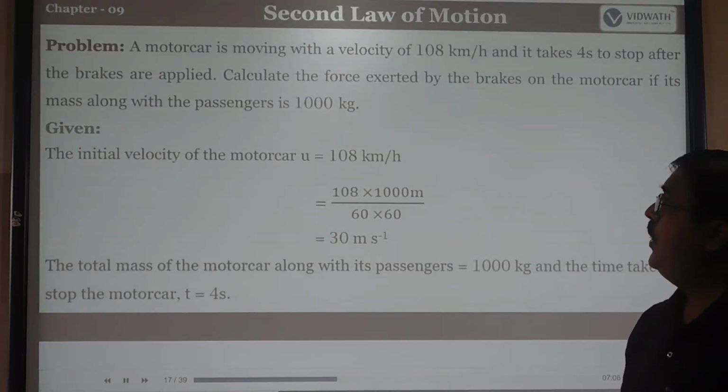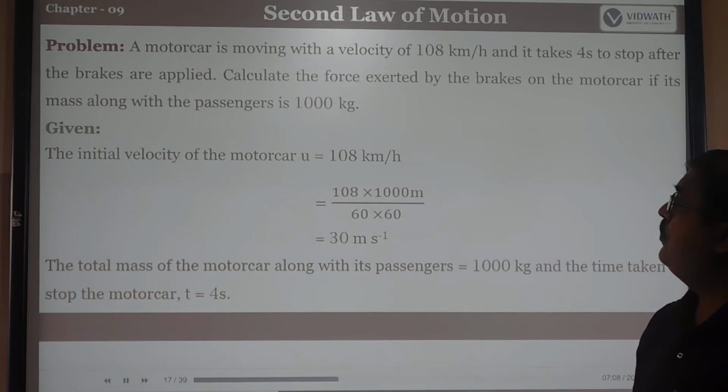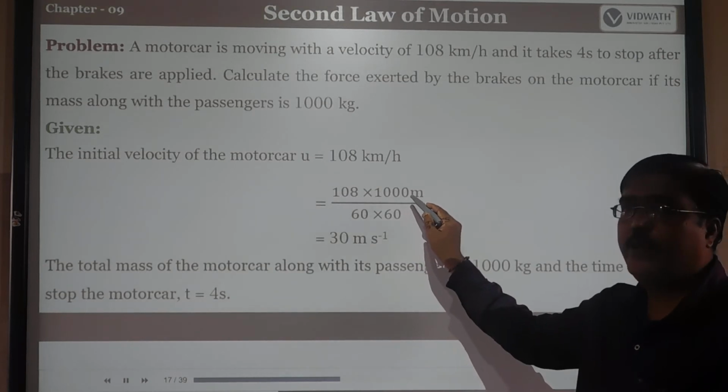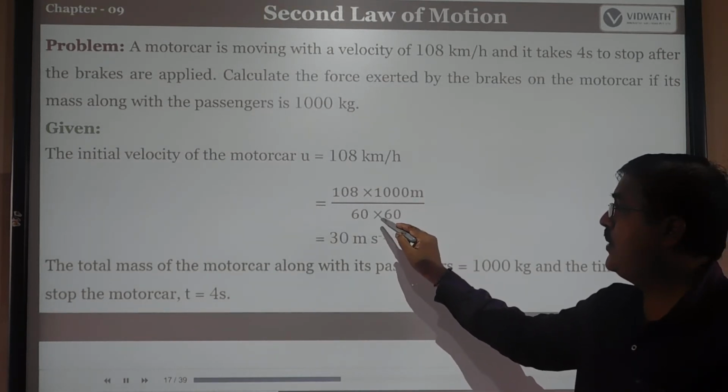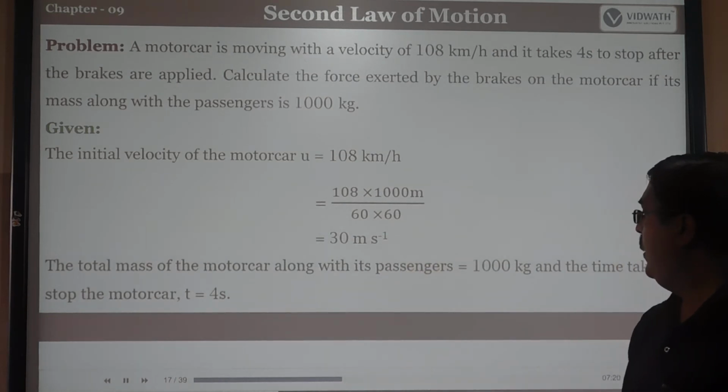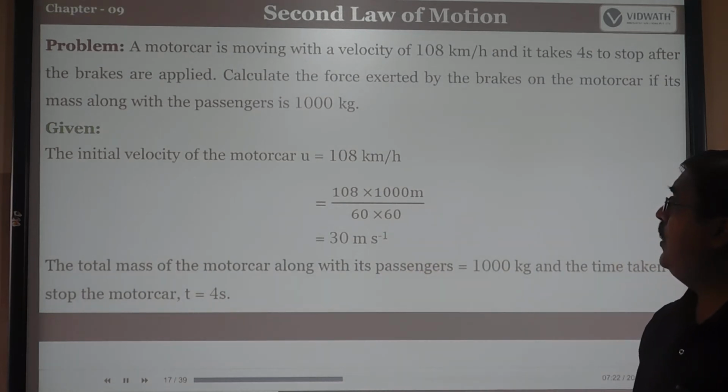Here a motor car is moving with a velocity of 108 km per hour. Kilometer means 1000 meter, and an hour is converted into seconds, 60 into 60. Simplifying, it is 30 meter per second. The total mass of the motor car with passengers is 1000 kg, and the time taken to stop the motor car is 4 seconds.